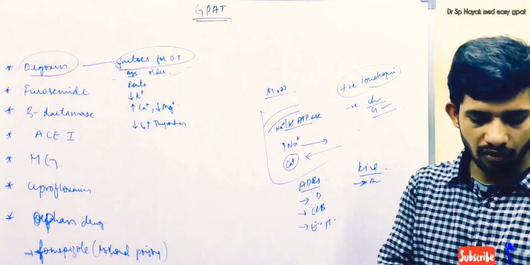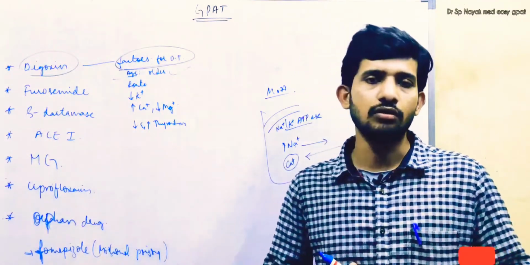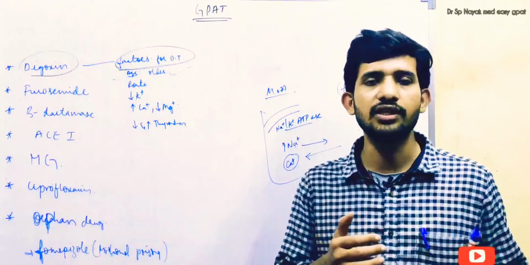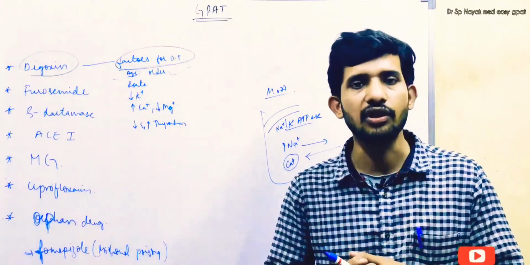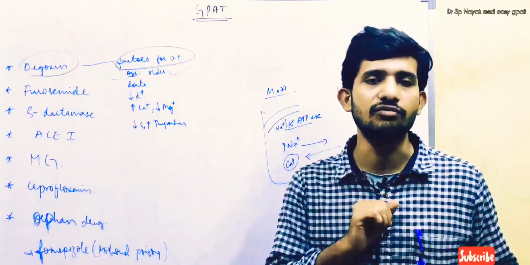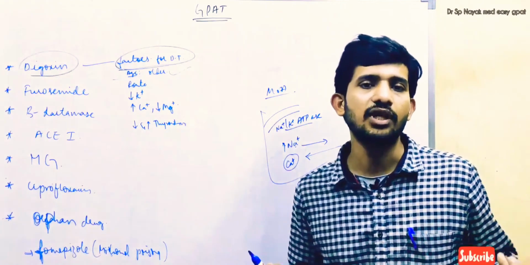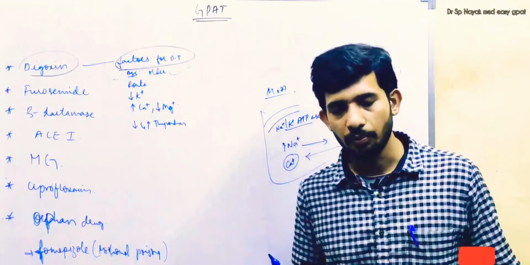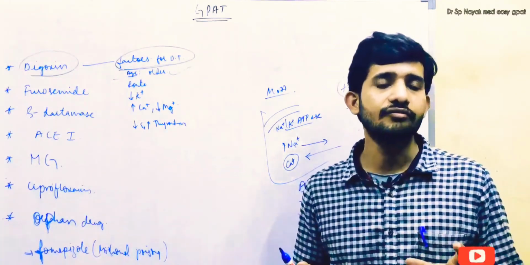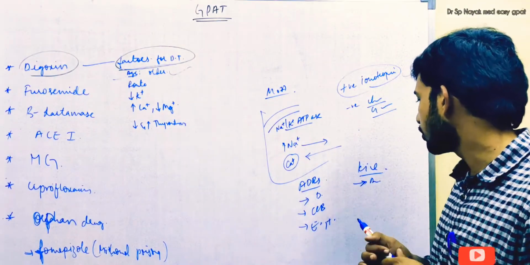And after absorption, digoxin does not undergo metabolism in the liver, and it is excreted directly through urine, mostly in unchanged form. So this is a very important thing. And as it is excreted from the kidneys, in older patients and in people with chronic kidney failure, the digoxin dose should be monitored. So this is the kinetics.